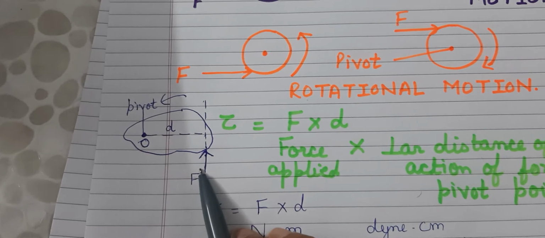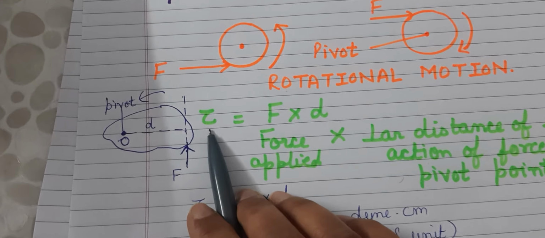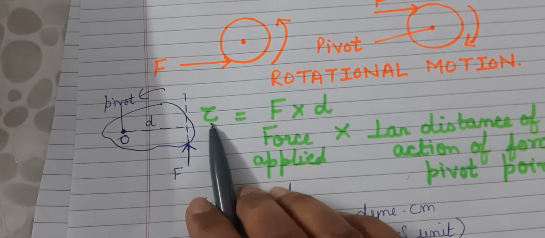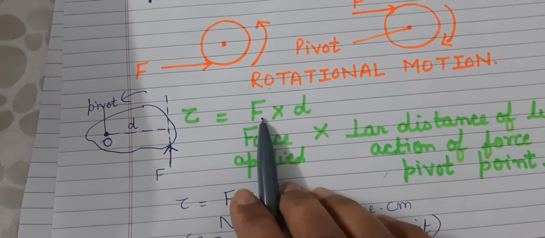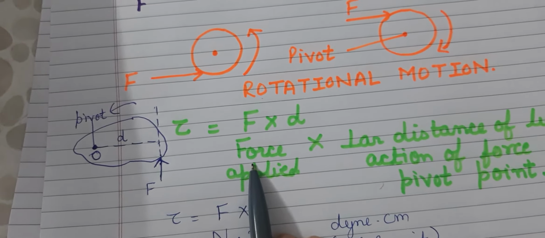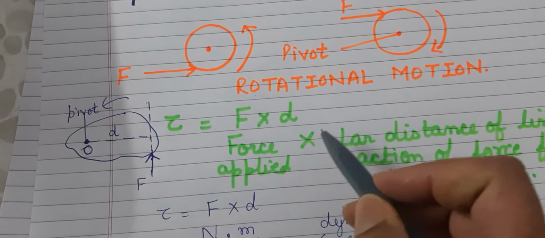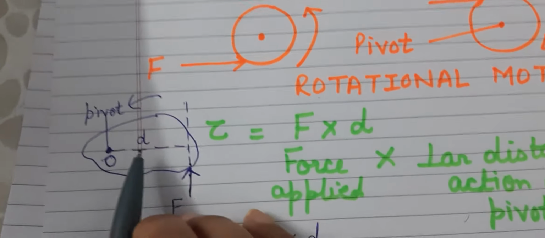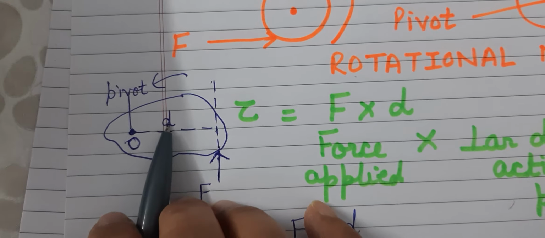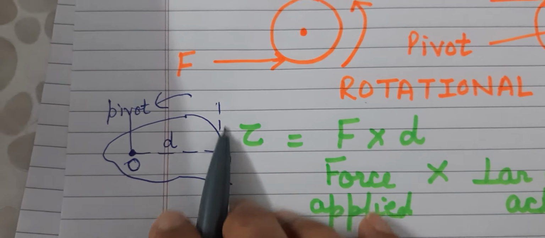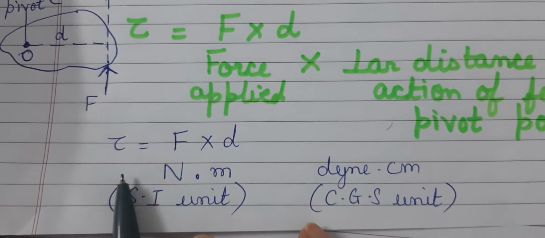Now when it shows a rotational motion, it is said to have moment of force, or torque, or turning effect of force, and it is denoted by this symbol. It is called tau. And if I want to calculate the turning effect of force, I will use the formula F into D, where F stands for the magnitude of the force applied. It could be 5 newtons, 10 newtons, 2 newtons, into the perpendicular distance. Now let's see what the perpendicular distance is. Children, see this. It is the perpendicular distance which I have denoted by D. It is the perpendicular distance of the line of action of force from the pivot point. Okay, and the formula is tau is F into D.